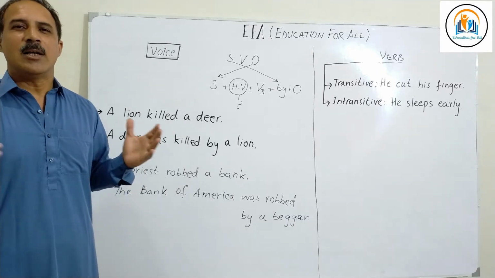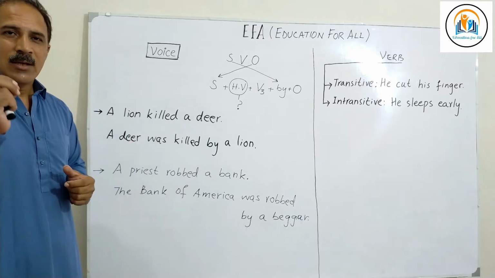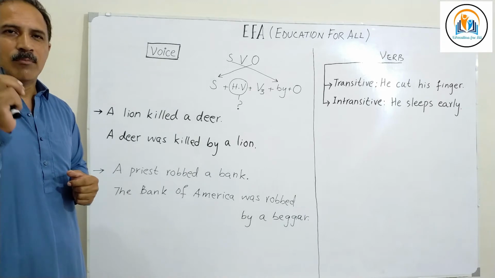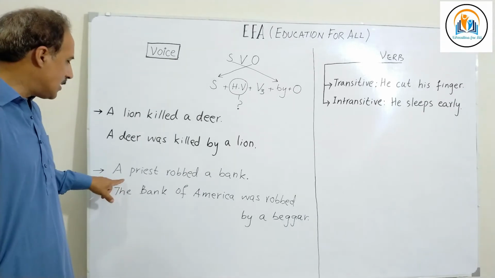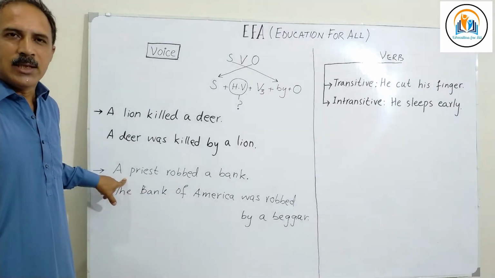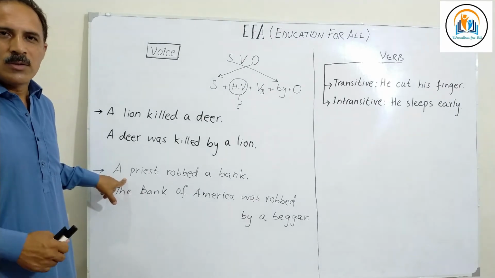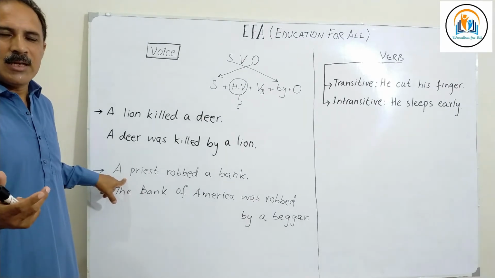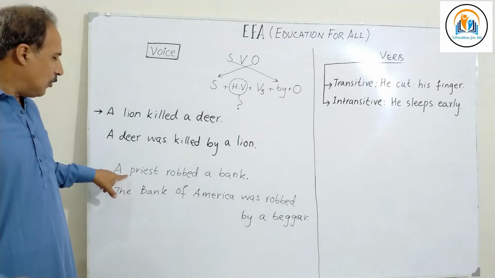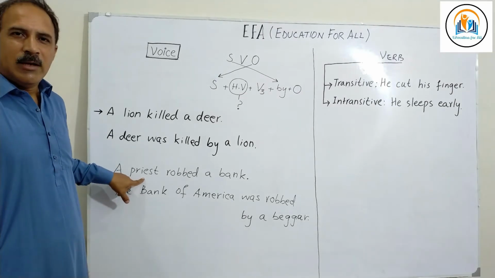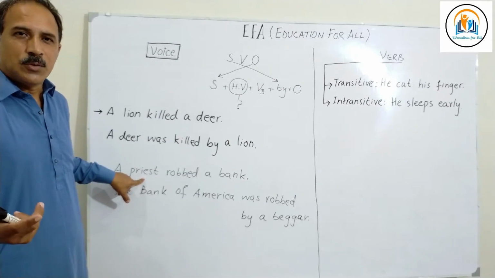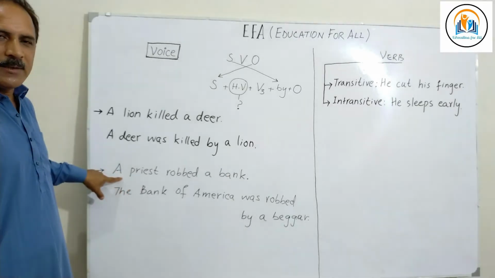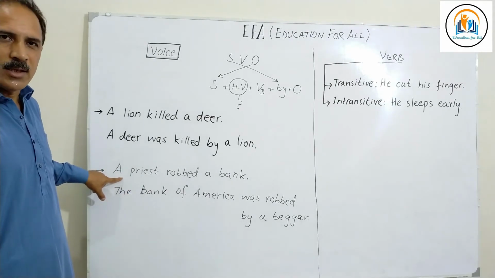So this is nothing unusual. What is unusual and important about this news is that a priest did it. A priest, everybody knows, for Christians, is a religious figure. So if a priest robs a bank, it becomes news. So the most important bit goes in the beginning of the sentence.